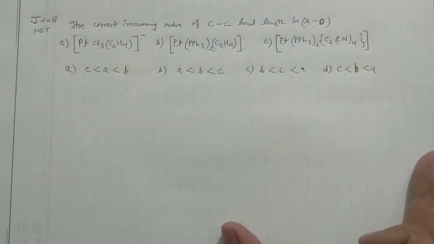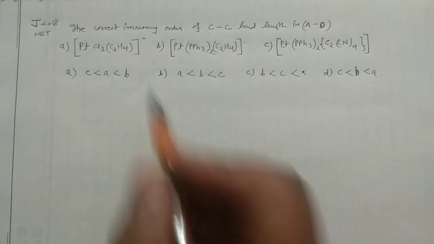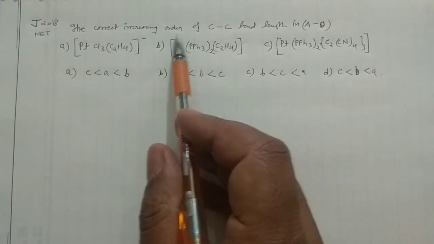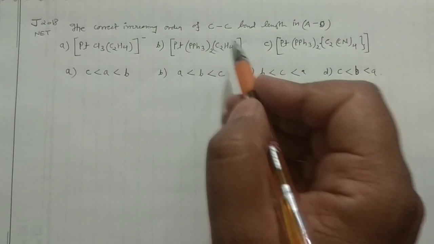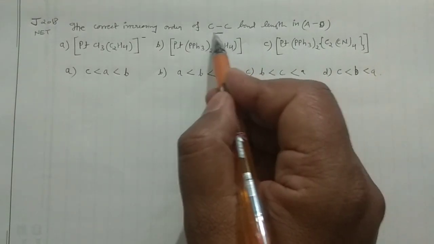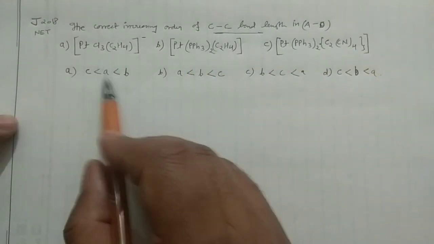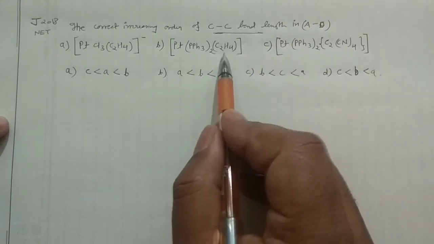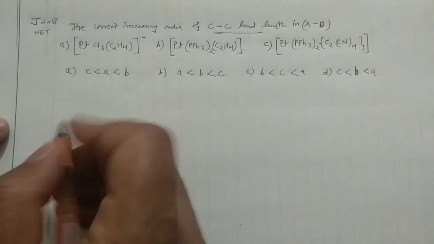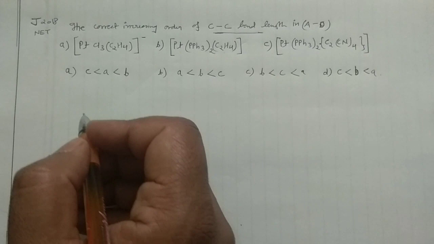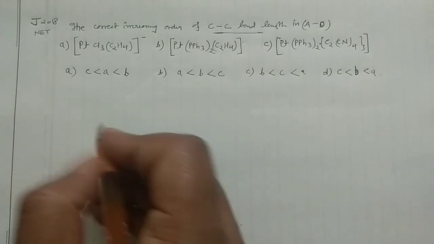Now I'm going to the next. See, this is my last problem, guys. And in my last problem, the correct increasing order of carbon-carbon bond length. In that case, it is asking the carbon-carbon bond length of ethylene. So quickly, I can draw the structure for this one.